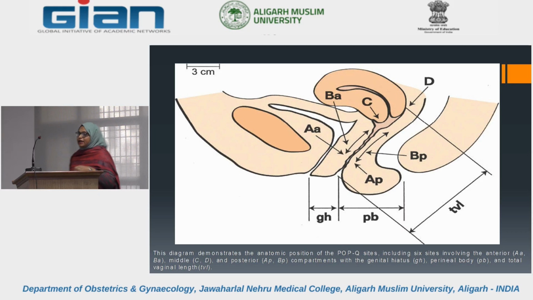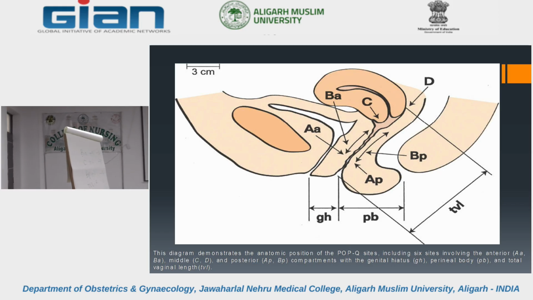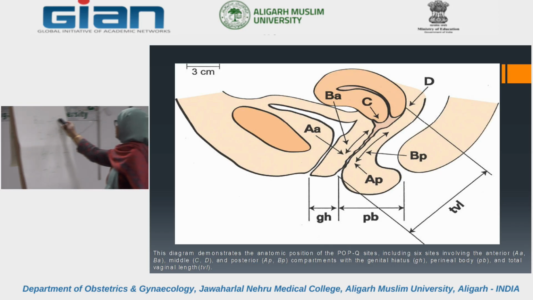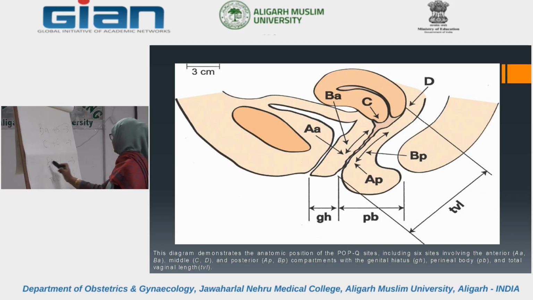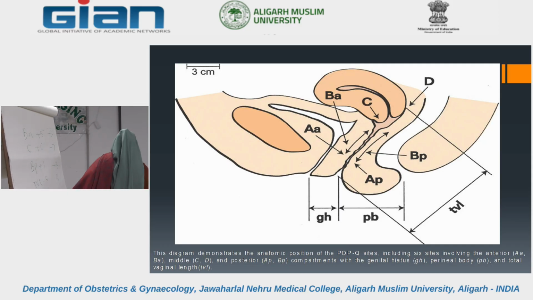So anything which is in minus is no prolapse. Anything in a positive is prolapse, as ma'am has already shown yesterday. Like Ba, this will be cystocele. C, this will be uterine descent. Bp is the rectocele and TVL here is 8. So anything in the positive will be prolapse, negative won't be a prolapse.